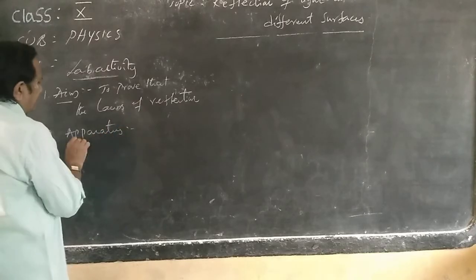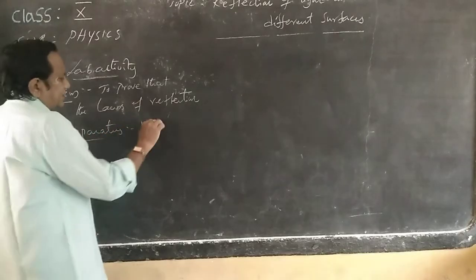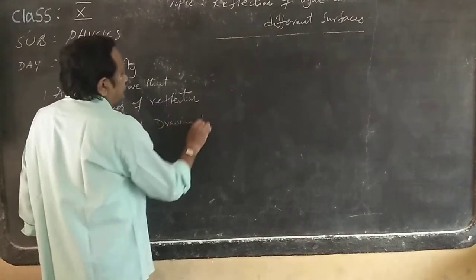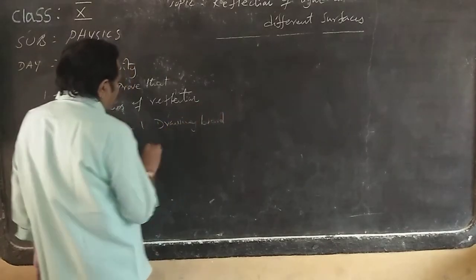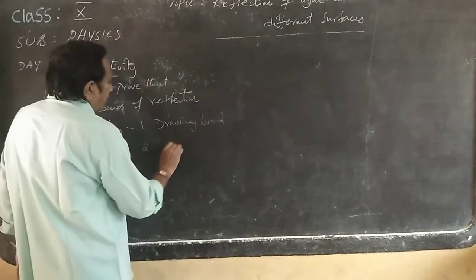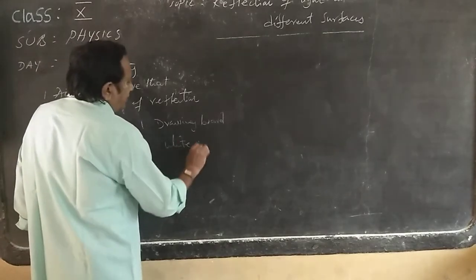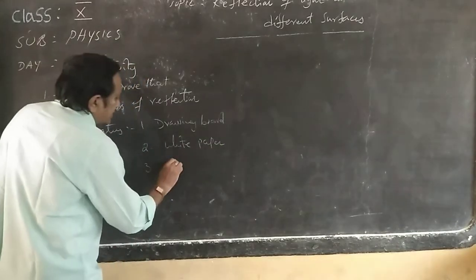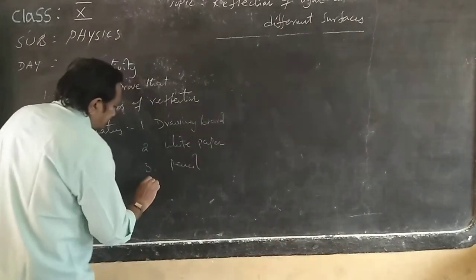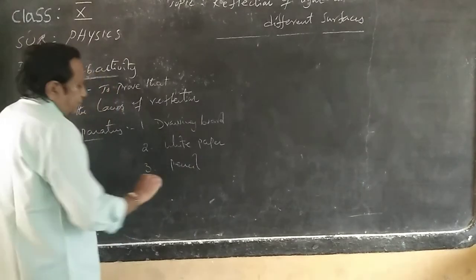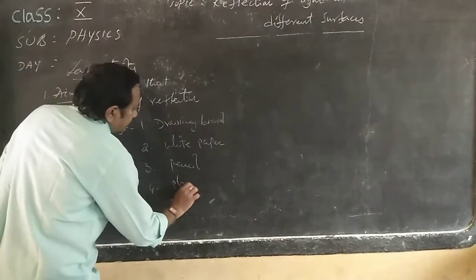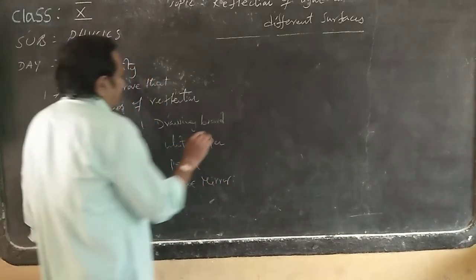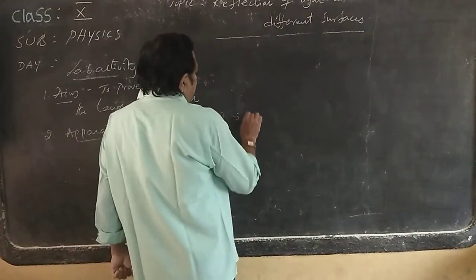The operators needed for verifying this experiment are one drawing board, drawing paper, or otherwise a white paper, pencil, plain mirror, and protractor.